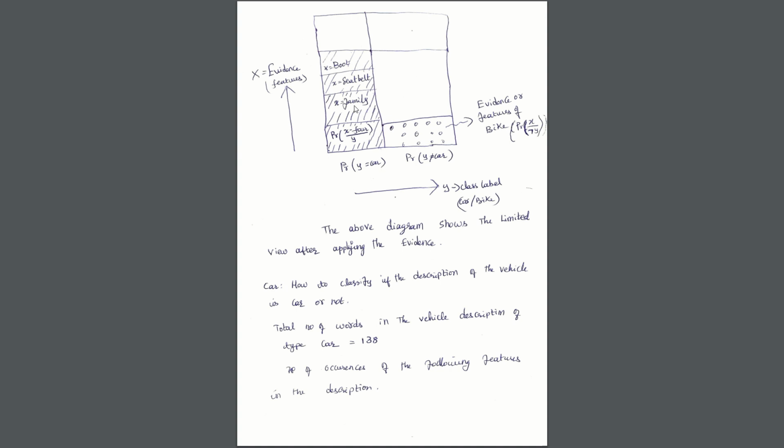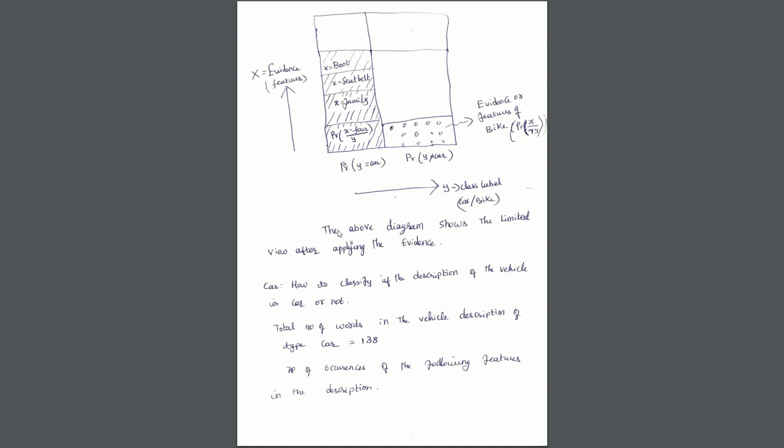And how can we classify this, based on a particular problem, say if the description of the vehicle is car or not, how can it be done? So let's further look into it with the probability example. The number of words contained in this vehicle description data set, 19 lines of records, will be, for example, 138, given the condition is type car.